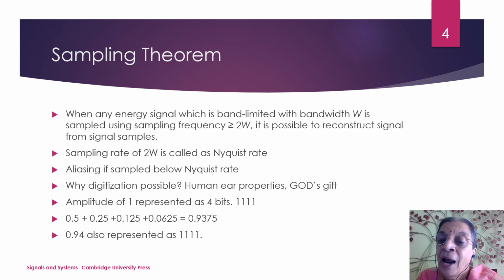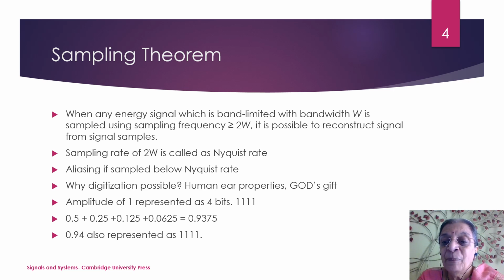So I will have at least 2 samples per cycle of the signal. Considering that it is periodic, of course, but it can be aperiodic also, and still we should be in a position to recover it. It may be quasi-periodic.